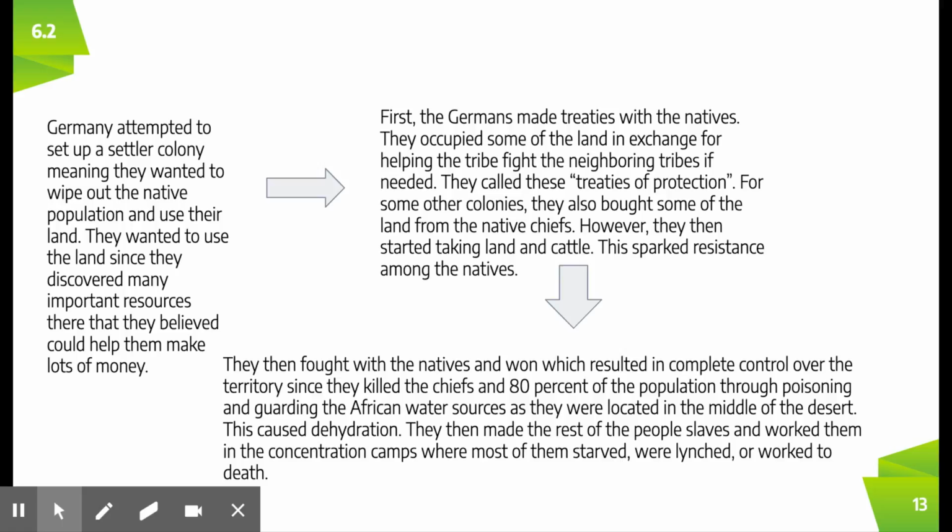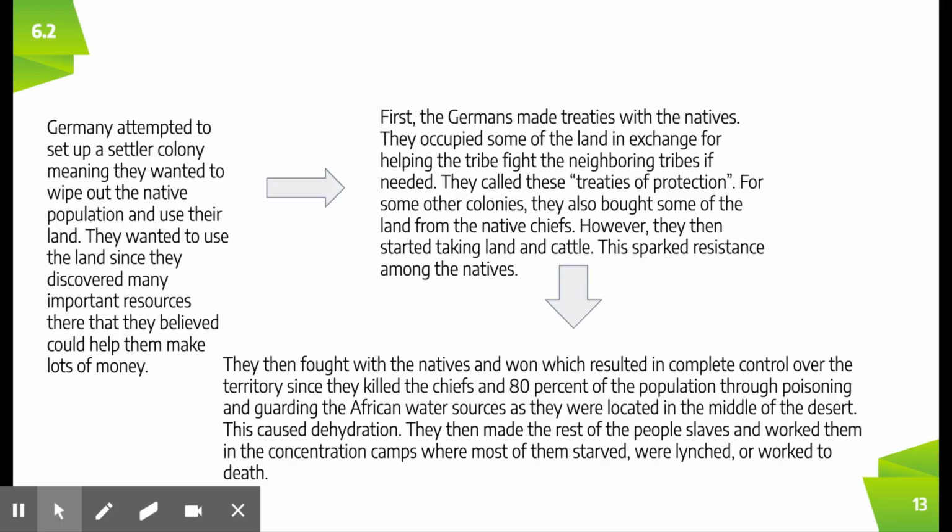They did this by offering treaties of protection, where the Germans would help the tribe fight the neighboring tribes in exchange for some land. Sometimes, though, they would overstep the boundaries. They'd take more land and more cattle than they were supposed to, and this made the Africans mad. So the Africans decided to fight with the Germans, but they lost. And so the Germans got to exterminate the Africans.